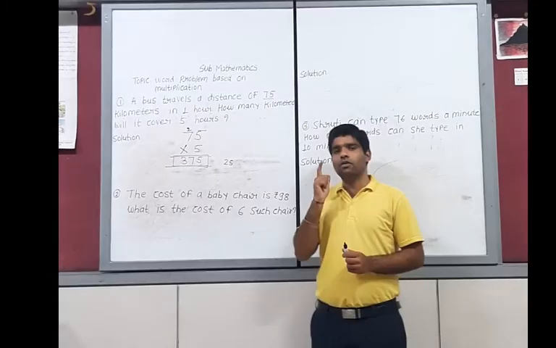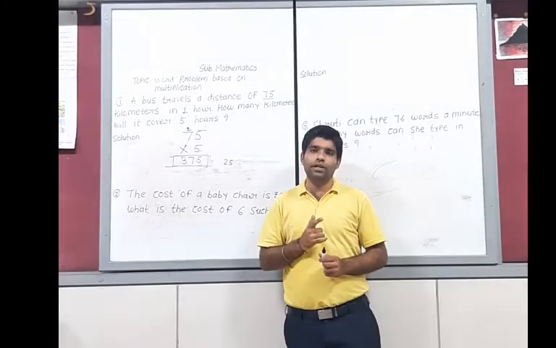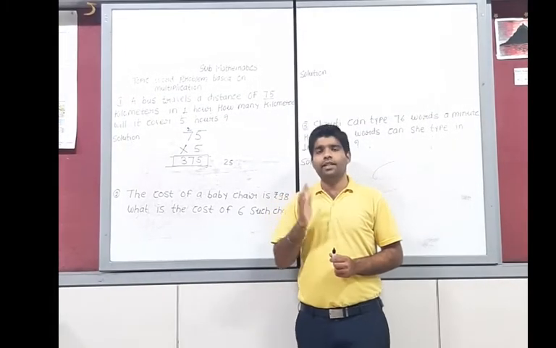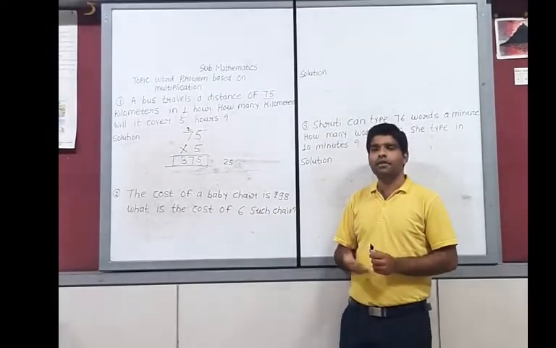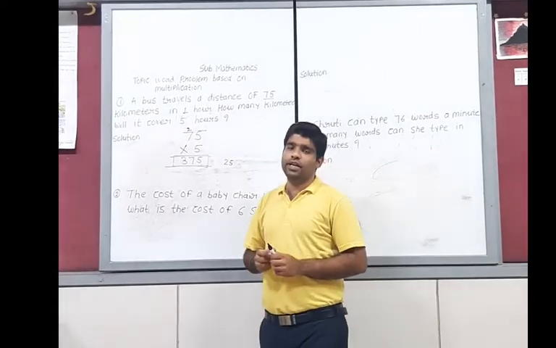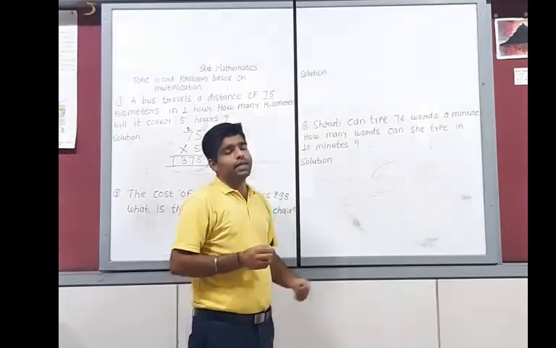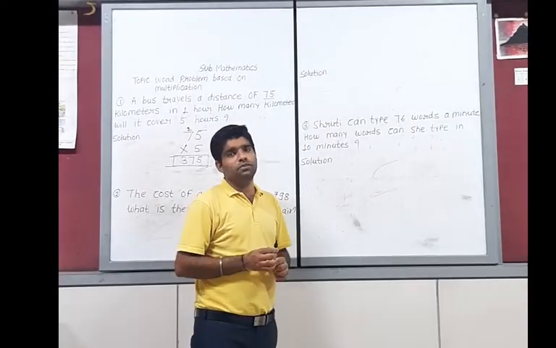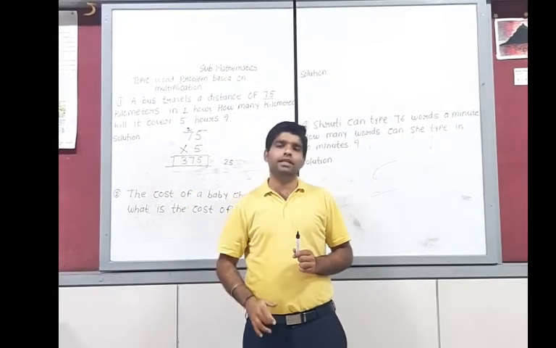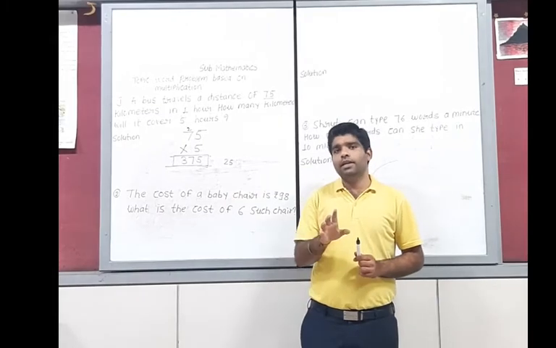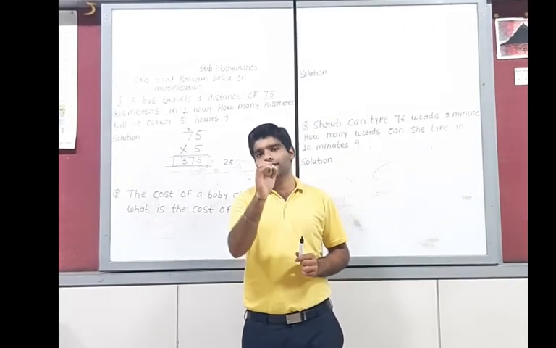It means that the cost of one chair is given to you. This is 98 rupees. And then you have to find out the cost of 6 such chairs. Okay. First of all, you have to write down the given condition. The given condition is what? The cost of only one chair is 98 rupees. And similarly, you have to find out the cost of 6 chairs.